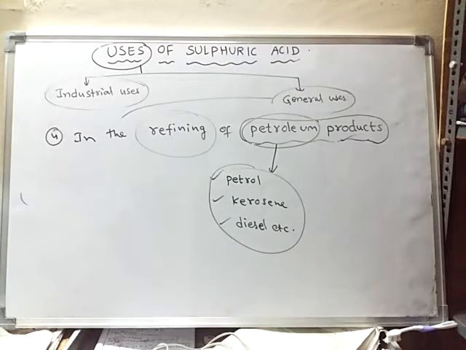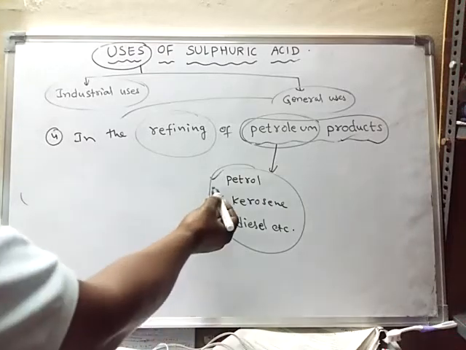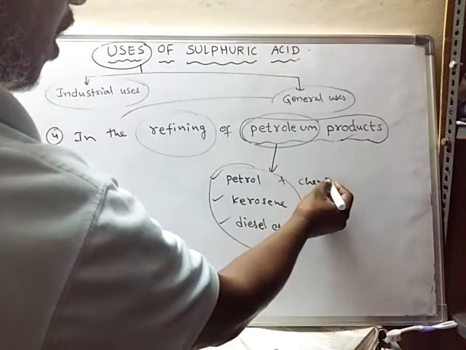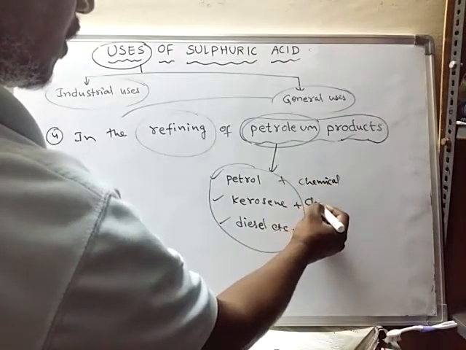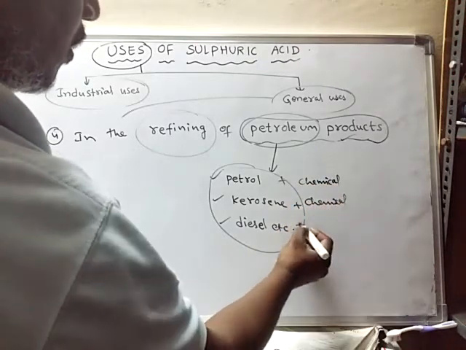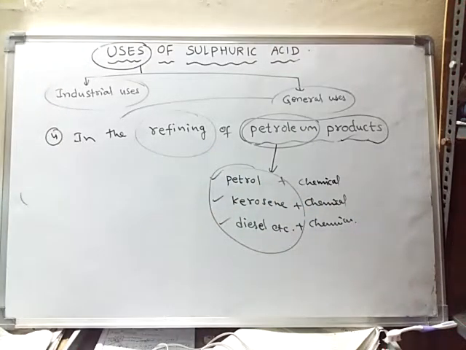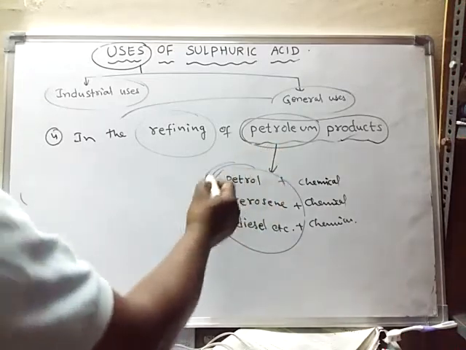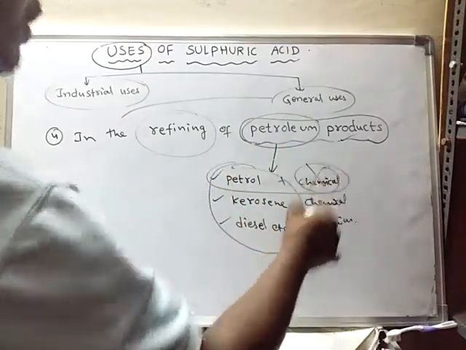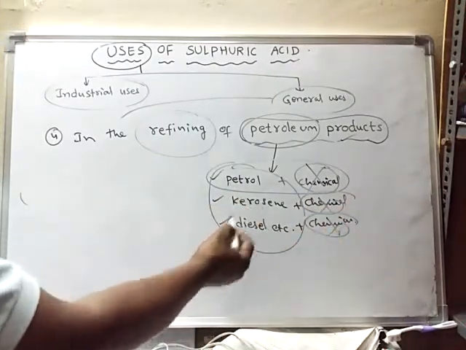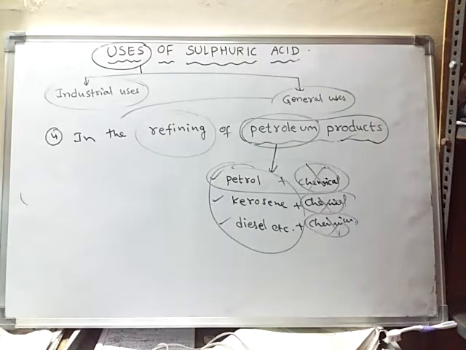These petroleum products always contain some harmful chemicals mixed with these substances during this process. So what we have to do is remove these chemicals, and finally get petrol, kerosene or diesel in pure form. That means these impurities are removed.